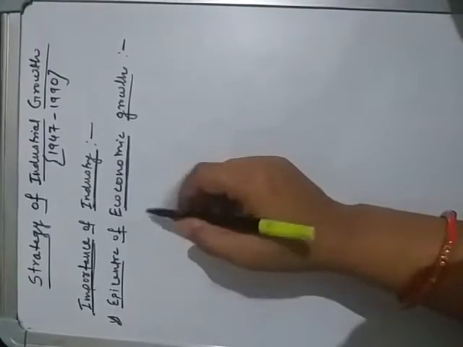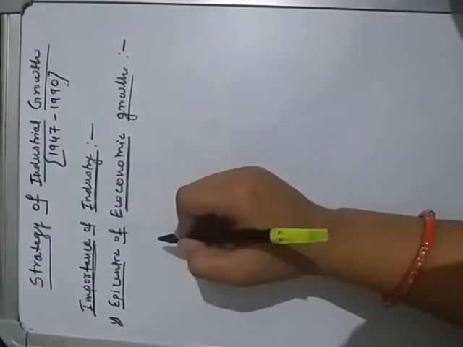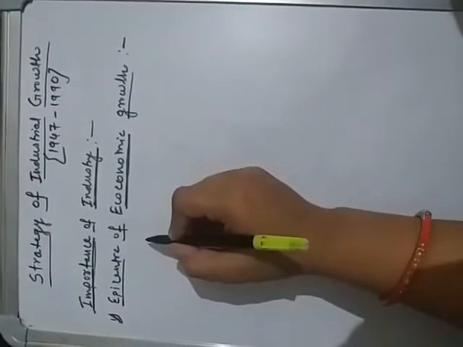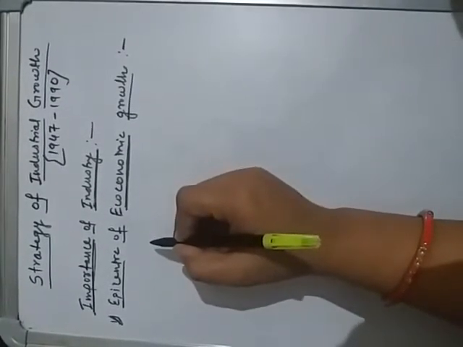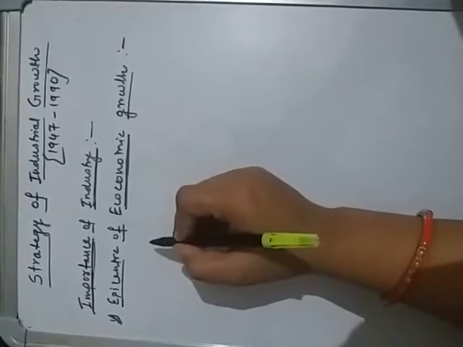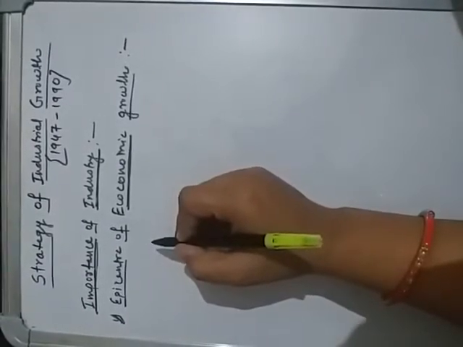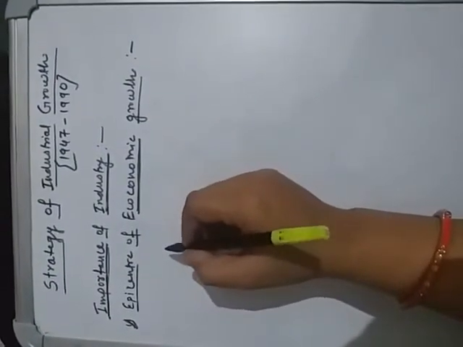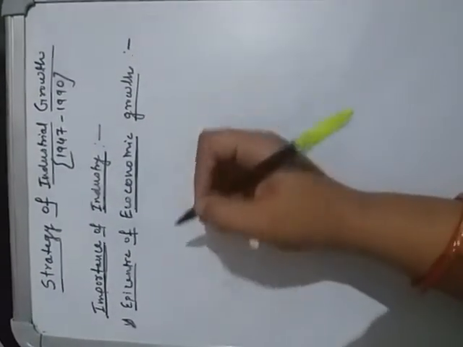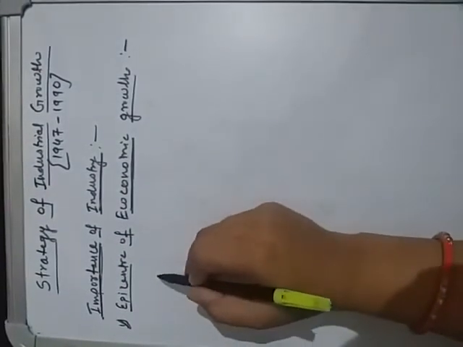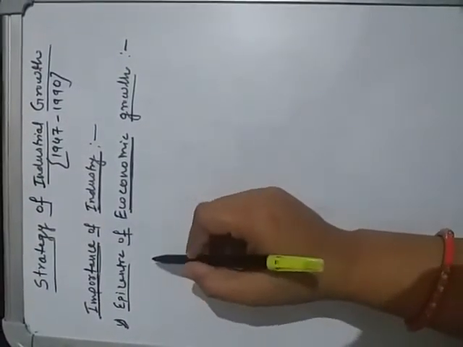Structural transformation means the structure of the economy starts to change, meaning most of the population starts to shift to the other sectors of the economy, like the industrial sector or service sector. Industry starts replacing agriculture as the engine of growth.